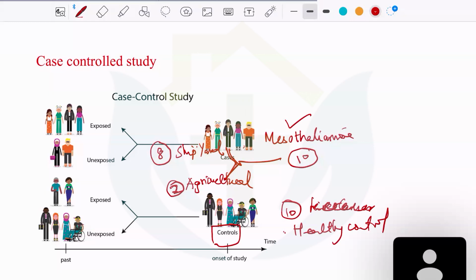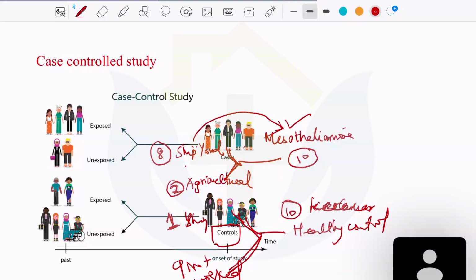Now you go back in time and ask whether they worked in the shipyard industry. Mostly they will say, no sir, only one person has worked in the shipyard industry, and nine have not worked in the industry. Now from this you can say that the patients who work in the shipyard industry tend to develop the disease mesothelioma more frequently than those who didn't work. So this is called a case control study.